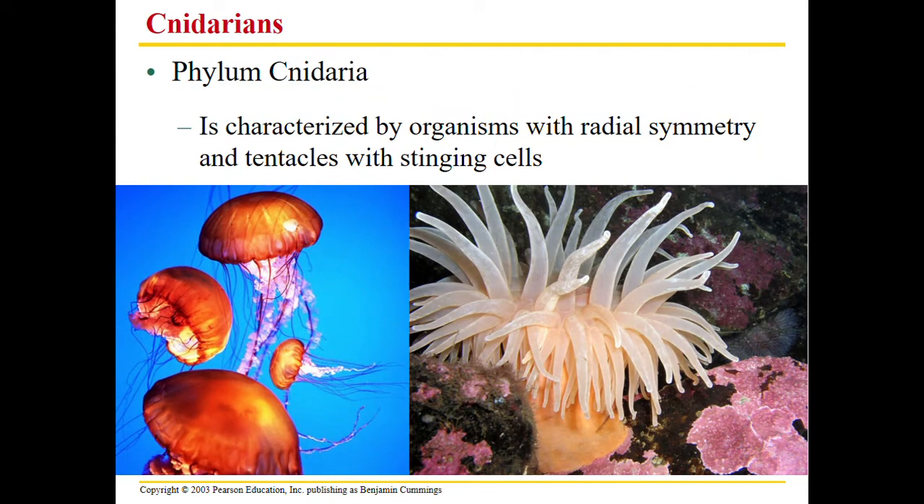Now we move on to cnidarians. They have radial symmetry. Basically, they're circular, and they have 2 forms. And they have what are called cnidocytes. So cytes are cells, and then this CNID means combining or forming. And cnidocytes are the parts that sting if you get stung by a jellyfish.